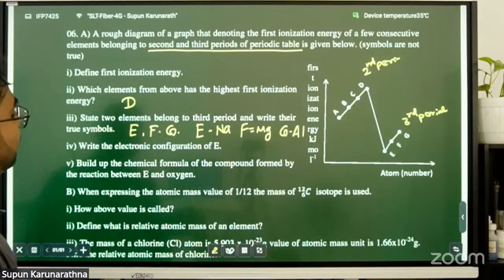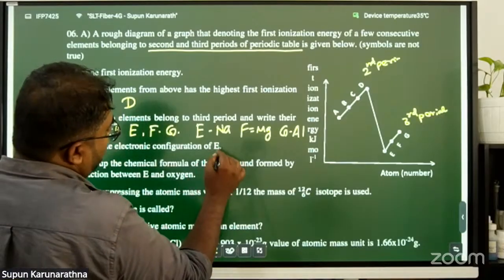Likewise, write the electronic configuration of E. E is sodium.